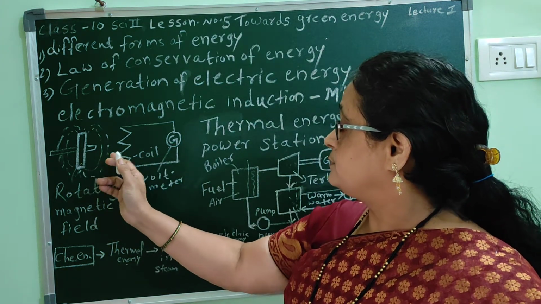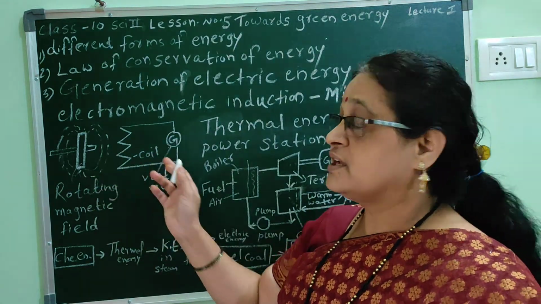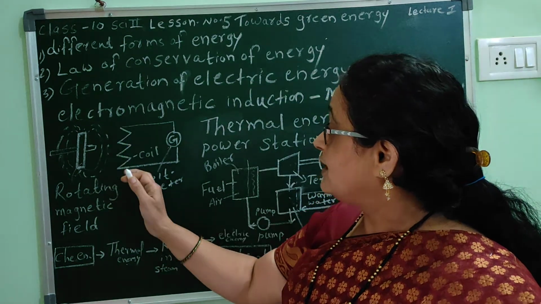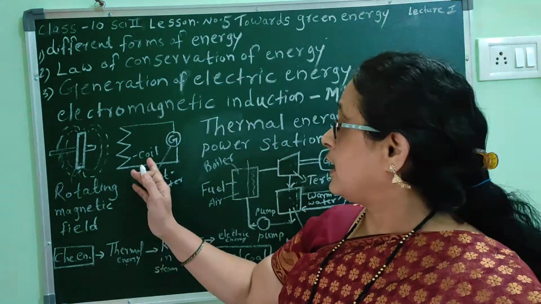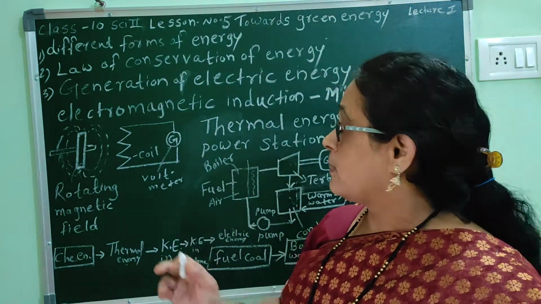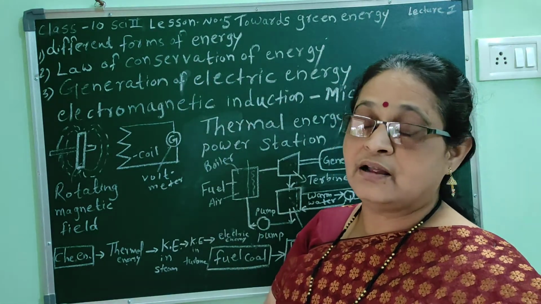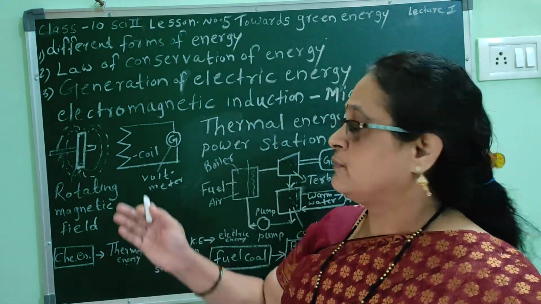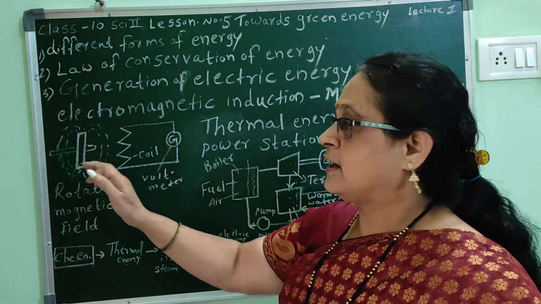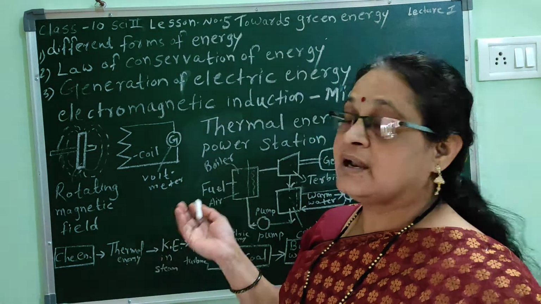This electromagnetic induction principle works in two ways. When the coil is kept stationary and the magnet is rotating, by rotating the magnet, the magnetic field gets changed and potential difference is produced. This is one way: conductor stationary and magnet rotating.